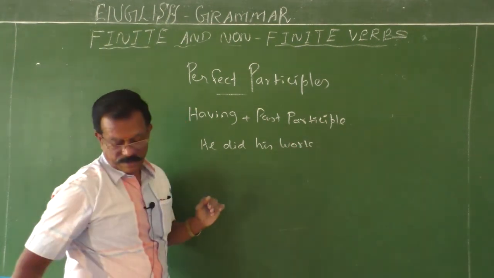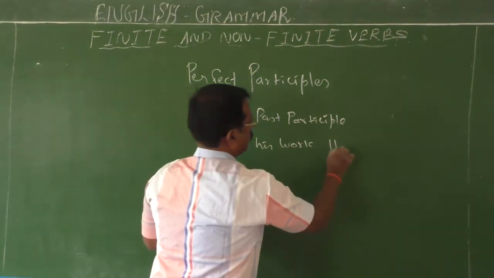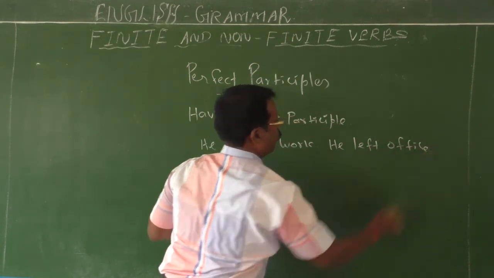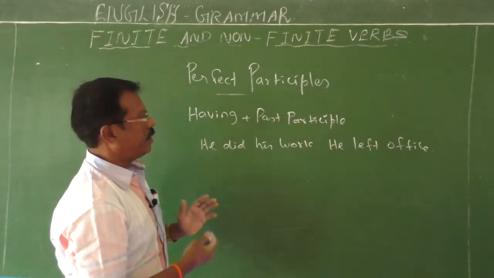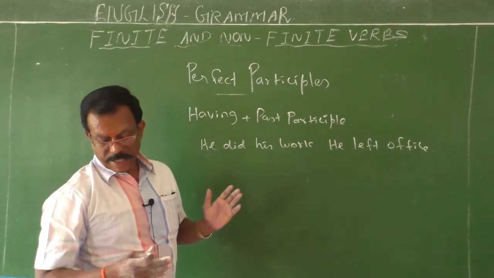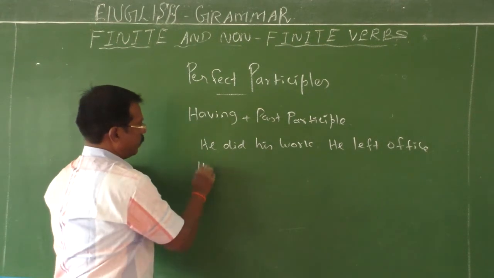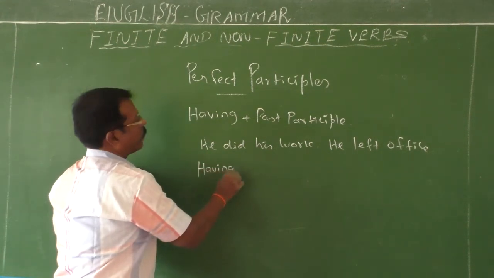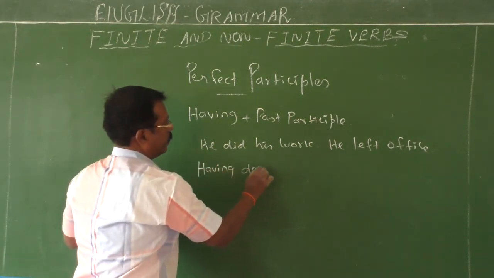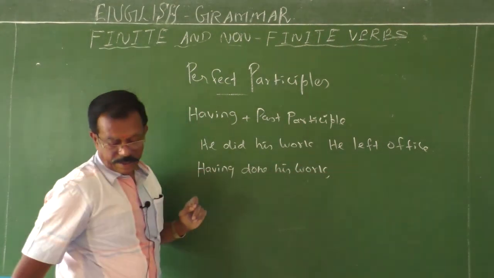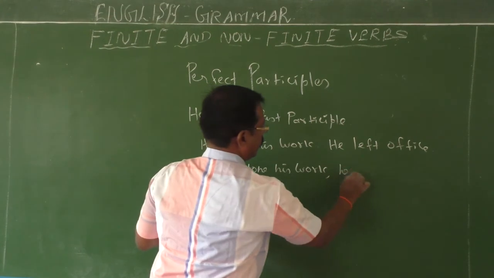This is one sentence. He left office. Now you have to join these two sentences. How? Using the perfect participle: having done his work, he left office.